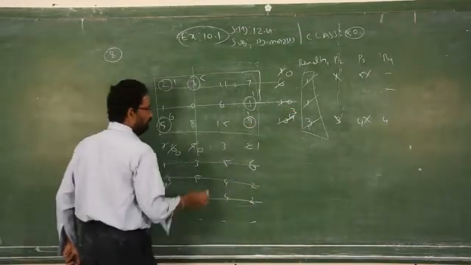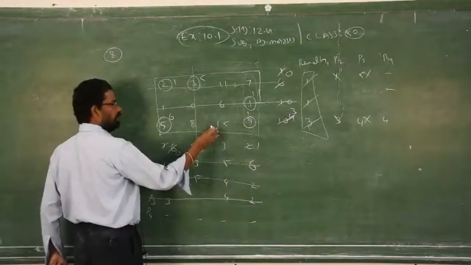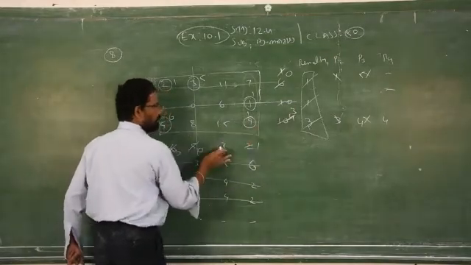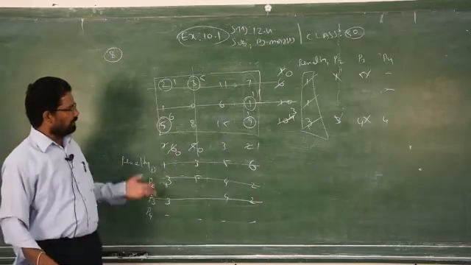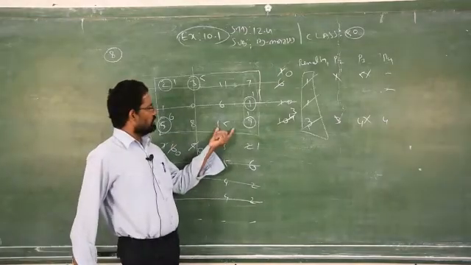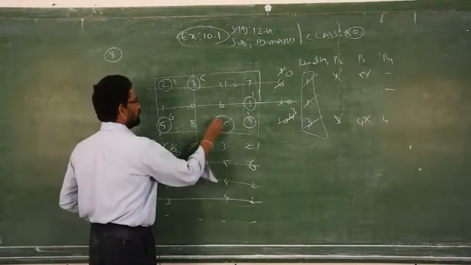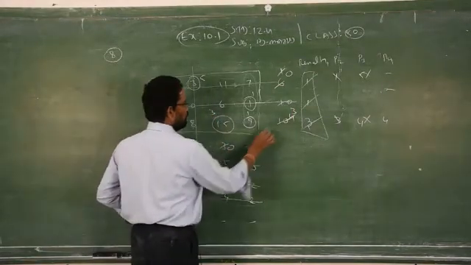Subtract 3. What is the least number left over? 15. See the corresponding supply and demand. Both are same. I said very clearly, all the 3 methods, if you go for the final stage, you will get the same value. See now I got 3, 3. Therefore circle is 3. Cancel 0.